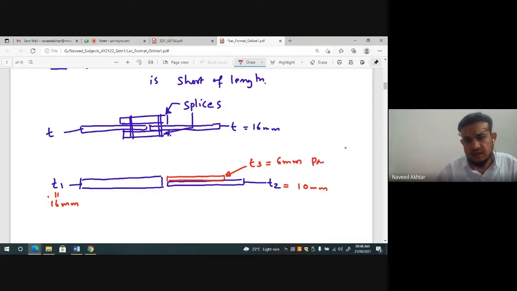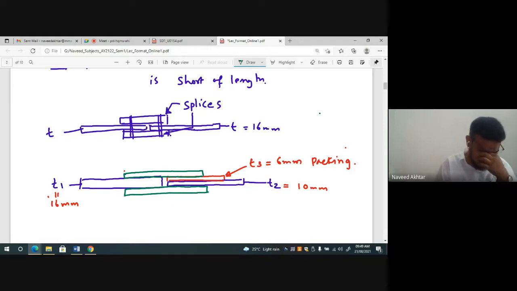Packing fillet. Okay? And then we will join with the splice. I am using different colors so you can understand, and then we will complete the connection.